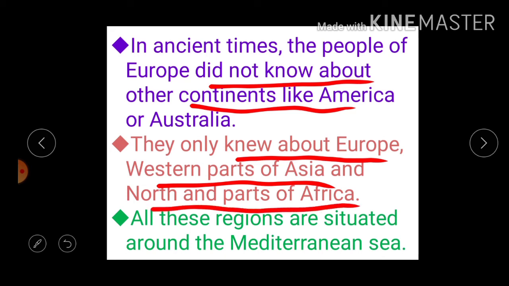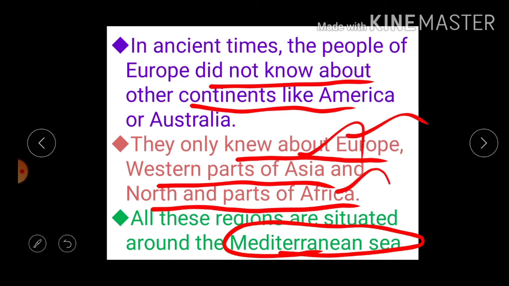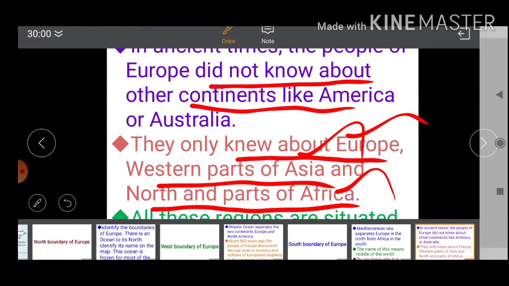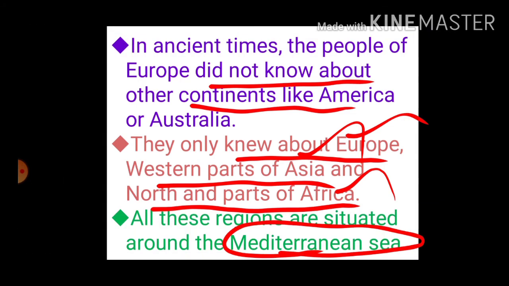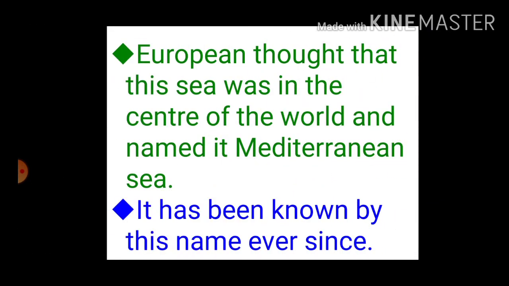That's why this Mediterranean Sea is situated in the middle of these continents: north of Africa, west of Asia, south of Europe. So these Europeans thought this sea was situated in the middle of the world. That's why it is called the Mediterranean Sea.